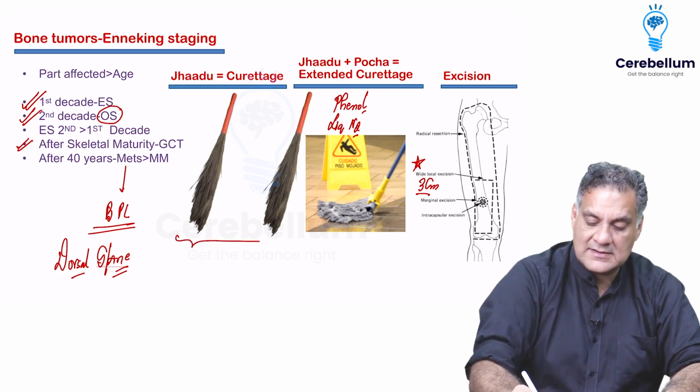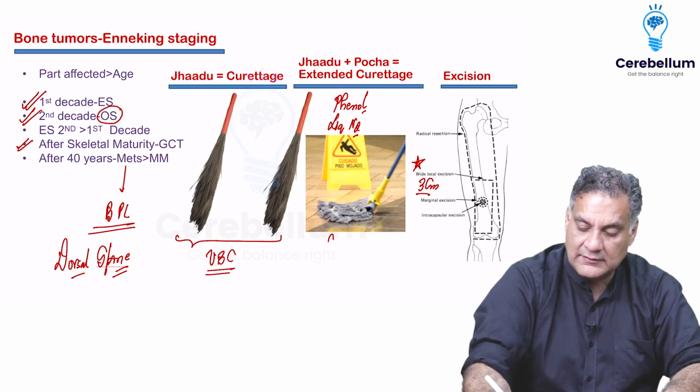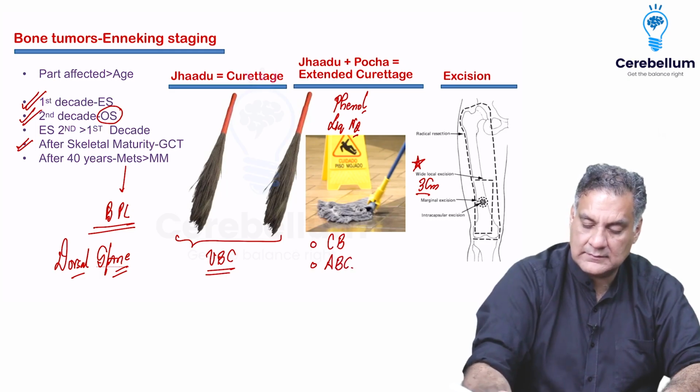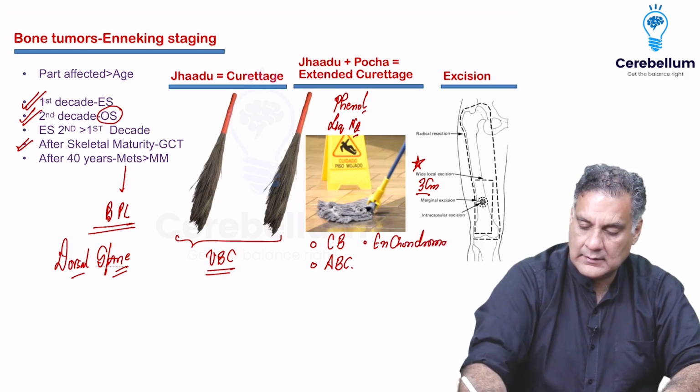So curettage is done for unicameral bone cyst. Extended curettage is done for chondroblastoma, aneurysmal bone cyst, chondroma, or a giant cell tumor.